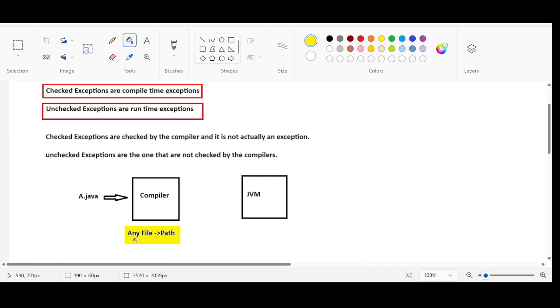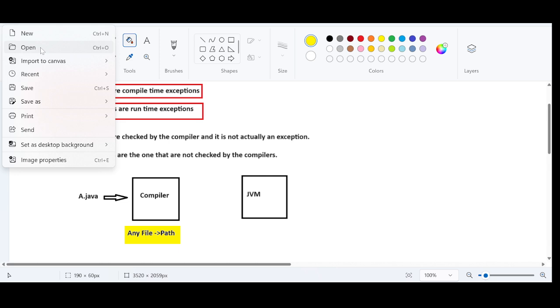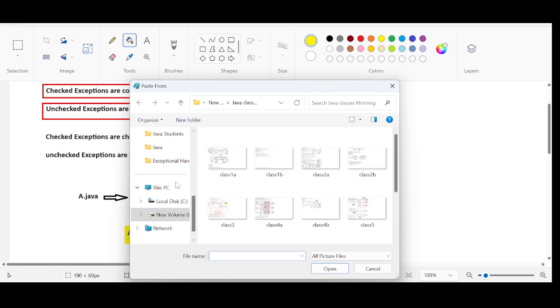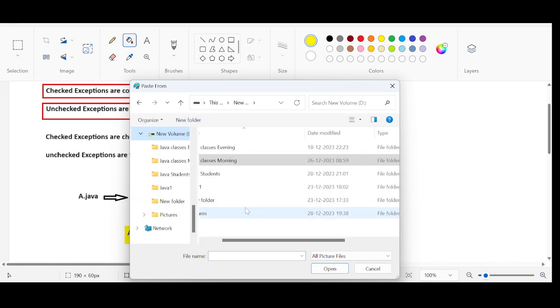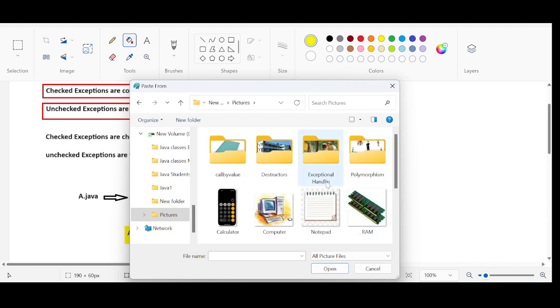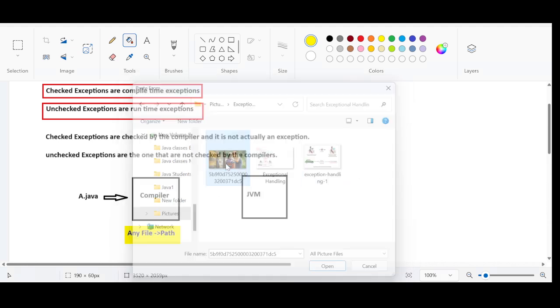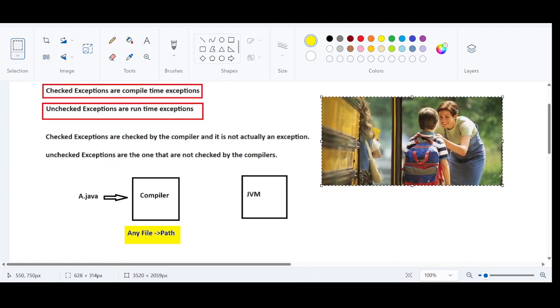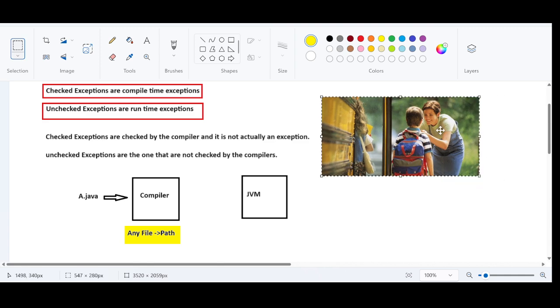So let us understand this thing in a real-time example. Again, I am going to show a small picture. Let me open that picture. Okay, let me take this picture. So just see this picture, right? The picture shows a student who is going to write a public examination, and this is a parent. Just for the imagination, a parent and child, right? So the child is about to give the final exam.